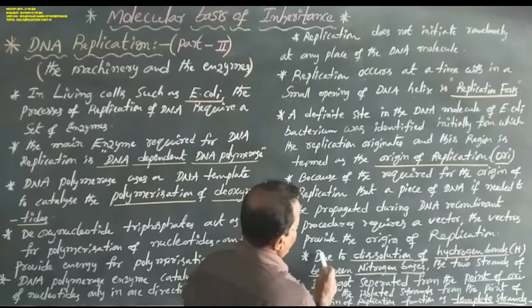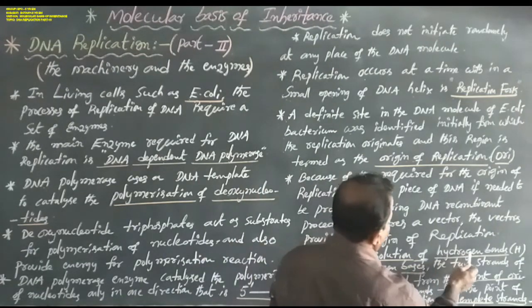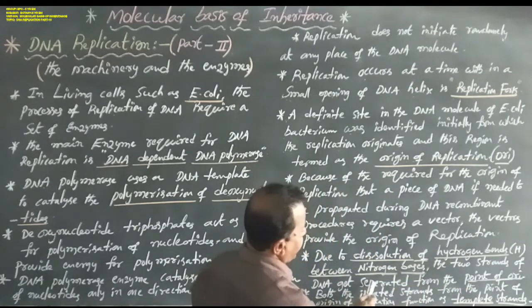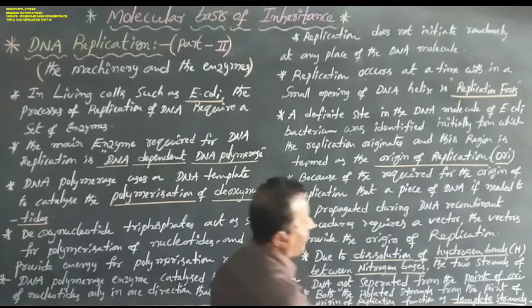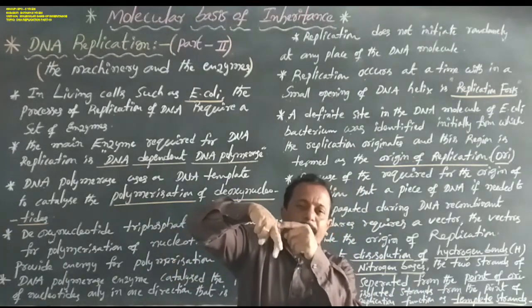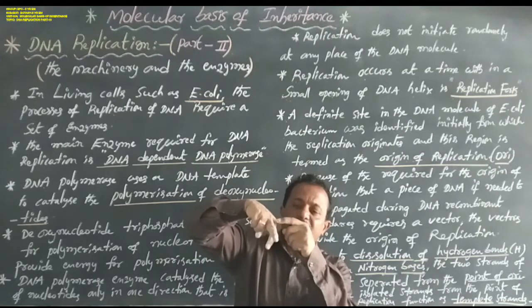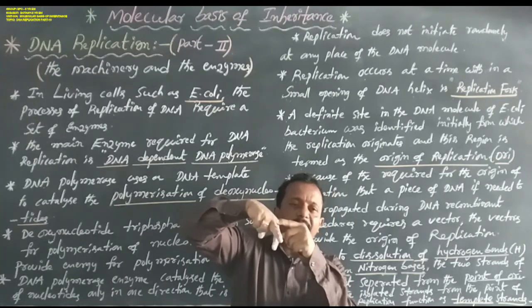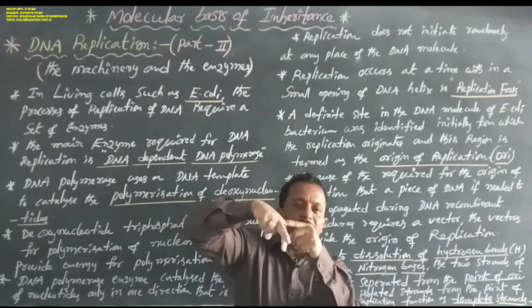Next, due to dissolution of hydrogen bonds between nitrogen bases, the two strands of DNA get separated from the point of origin. This is a replication fork, the beginning of DNA replication, that is the origin of replication.